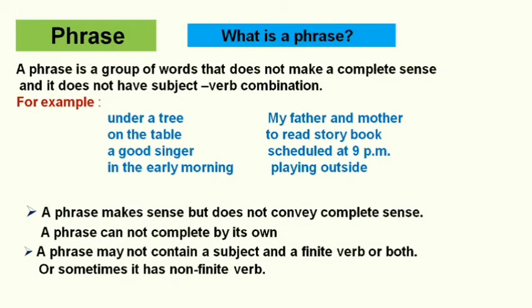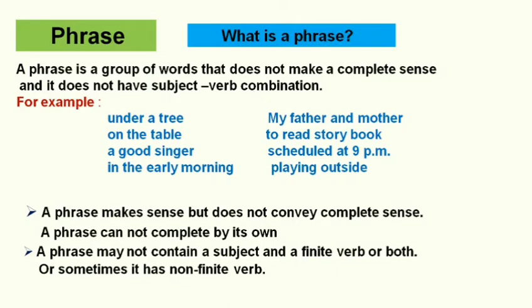The third type of non-finite verb is gerund. I take the same example in another way. If we say playing outside is dangerous during this COVID-19, then here playing seems like a verb but it is functioning as a noun. It works as a noun here.